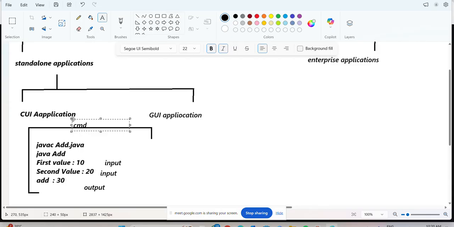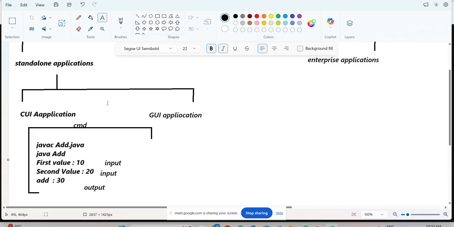So tell me, where am I entering the values? In the command prompt only or not? Here I am typing the input values and seeing the output through the command prompt, or not, sir? Say yes or no. Through the characters. Now, 10 and 20 are character type or not? Say yes or no, sir. Otherwise we can say commands also.